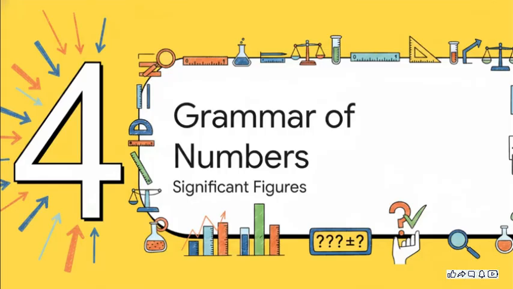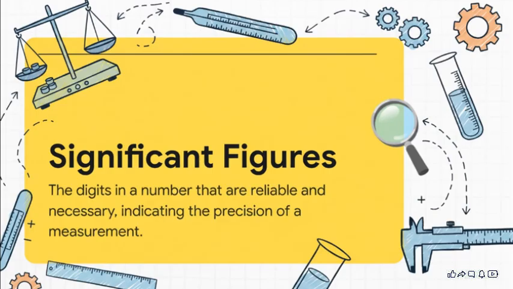All right, we've got our words and we understand their meaning. Now we need some grammar. In the language of measurement, our grammar is the system of significant figures. It's how we communicate to other people just how much confidence we have in a particular number. Significant figures, or sig figs as you'll hear them called, are basically the digits that we can really stand behind, the ones we know for sure, plus one final careful estimate.